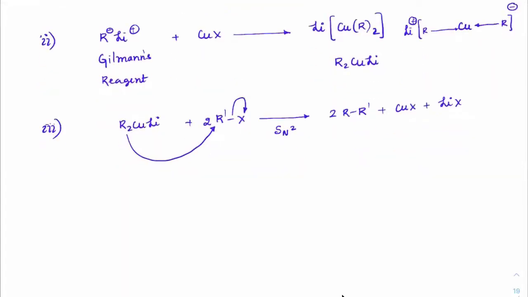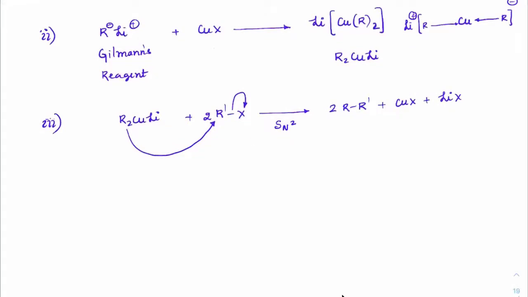Got it? Since it is an SN2 mechanism, the rate of this reaction depends on whether the alkyl halide is 1 degree, 2 degree or 3 degree.